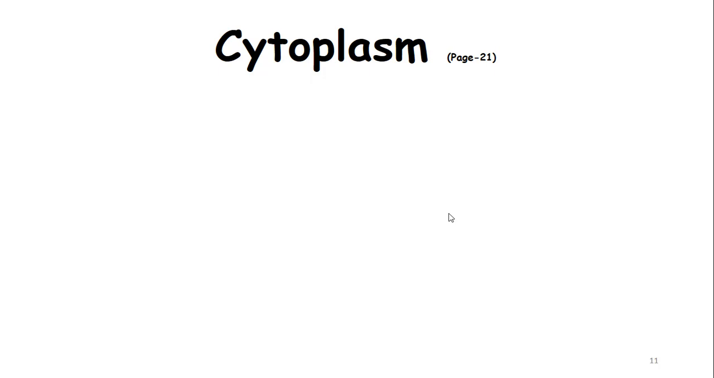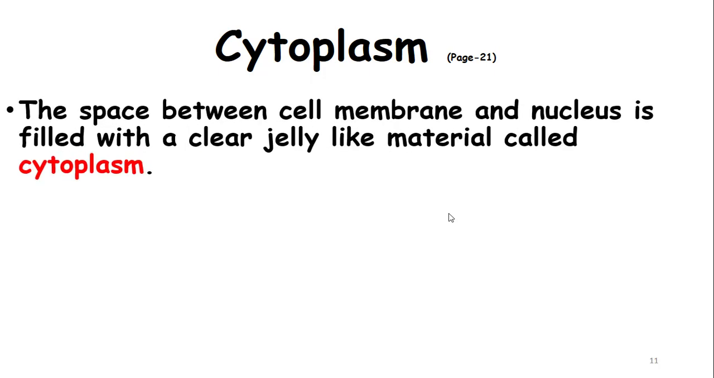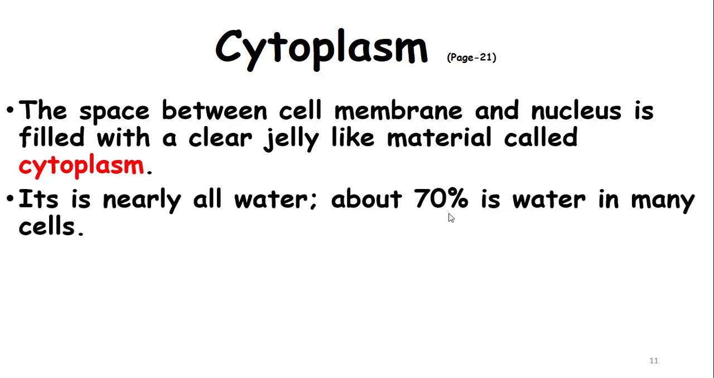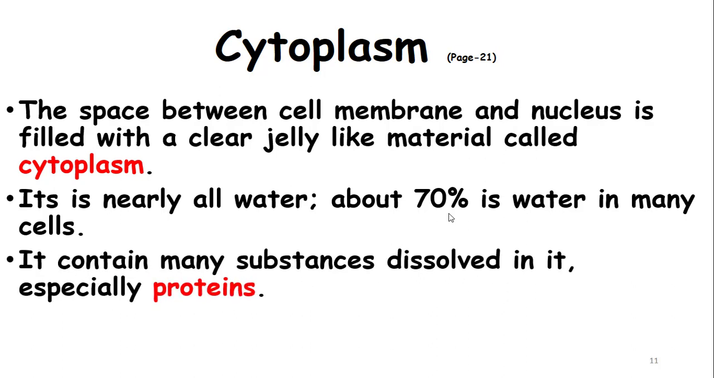Now we are going to explain the cytoplasm. Cytoplasm is actually the place between the nucleus and the cell surface membrane. It contains many different types of organelles and it is filled with a jelly-like material, mostly water. The space between the cell surface membrane and nucleus is filled with a jelly-like material called cytoplasm. It is nearly all water, about 70% is water in many cells. It contains many substances dissolved in it, especially proteins.